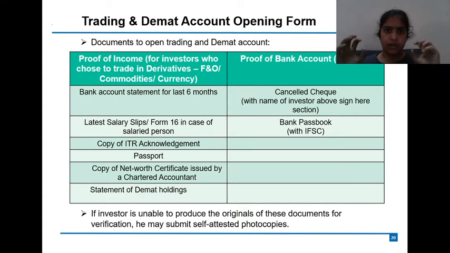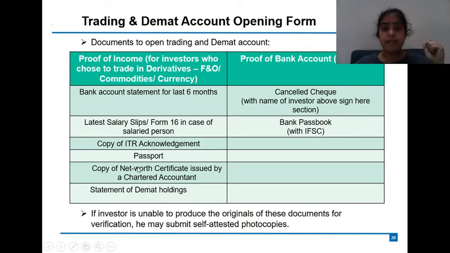If the investor is going for F&O, then he needs to submit income proof. What are the documents he can submit as income proof? One is the bank account statement for the last 6 months, along with the first page where the account number and address are mentioned. If that is not available, then a salary slip can be provided, or the Form 16 which a salaried person usually gets once a year. If that is not available, then a copy of the income tax return acknowledgement receipt can be provided.